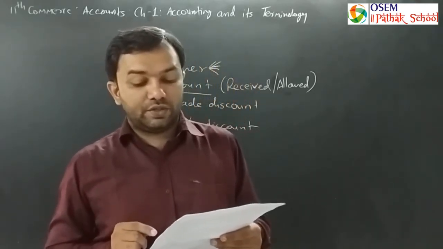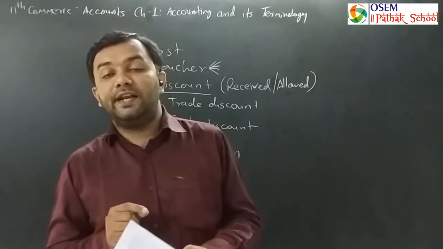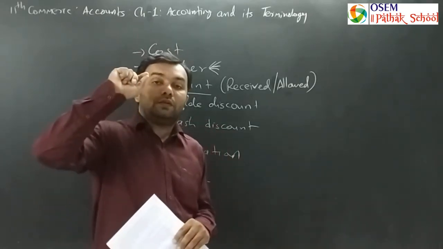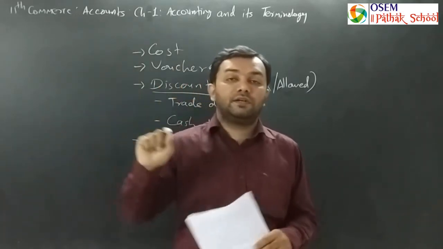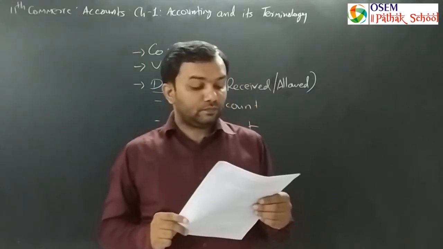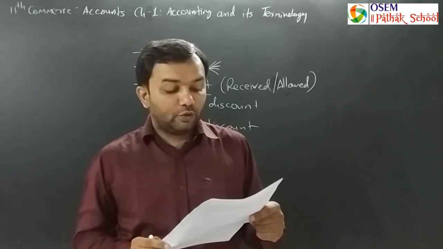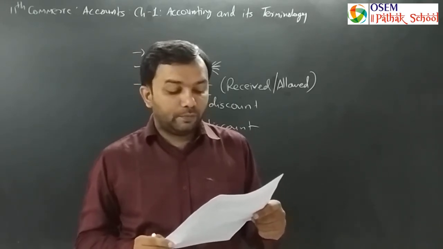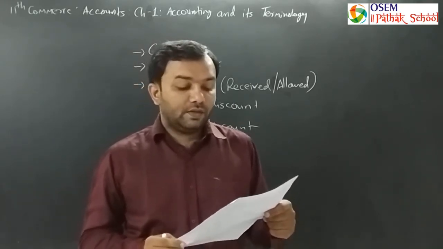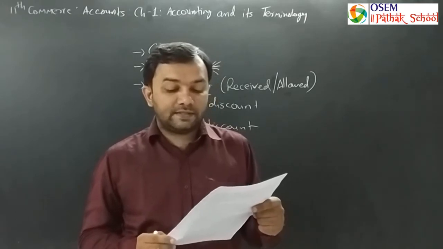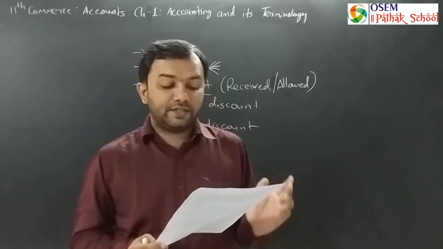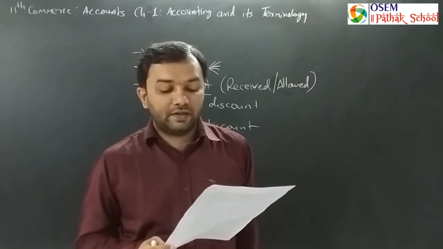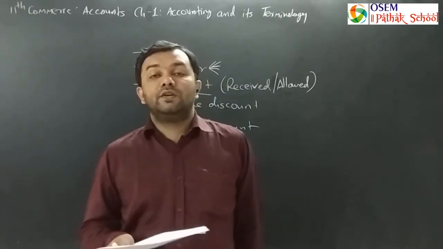Trade discount is not recorded in the books. Underline that particular line: trade discounts are not recorded in the books of accounts. Assume that goods worth rupees 10,000 are sold at 2% trade discount. In this case, the selling price is rupees 10,000, and after deducting 2%, which is 200, sales of rupees 9,800 will be recorded in the books.